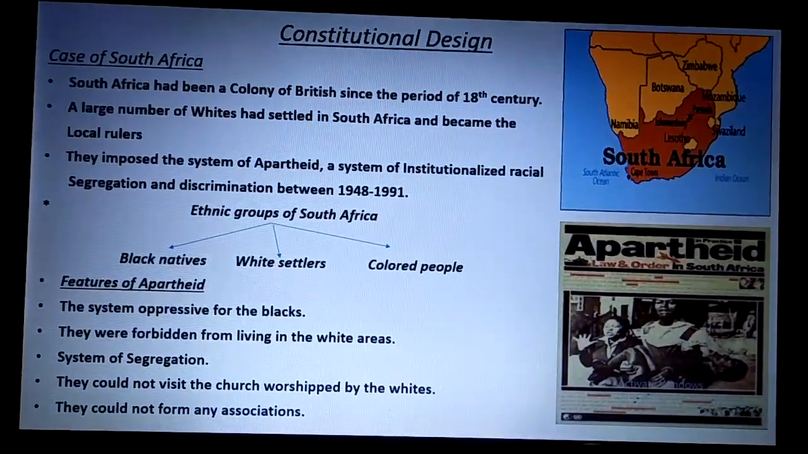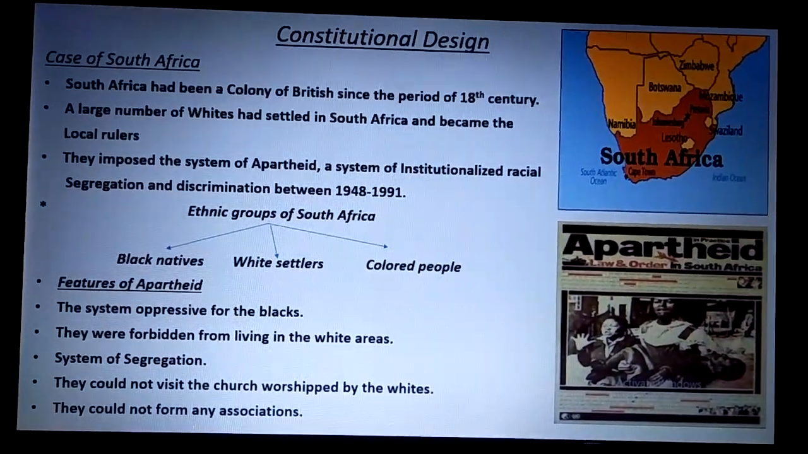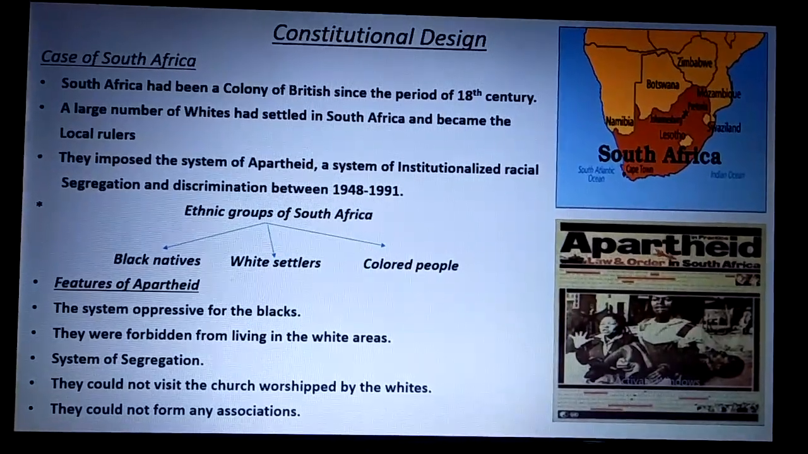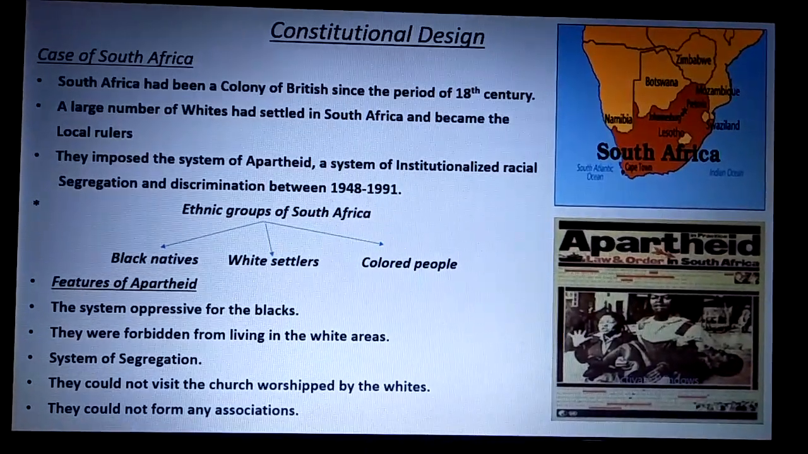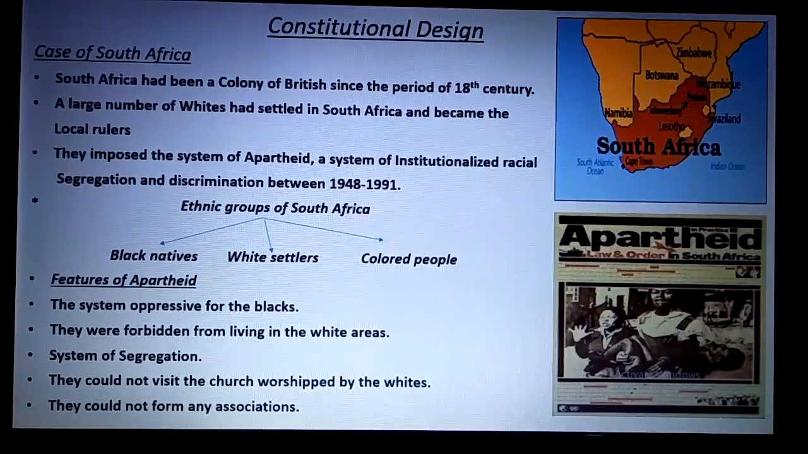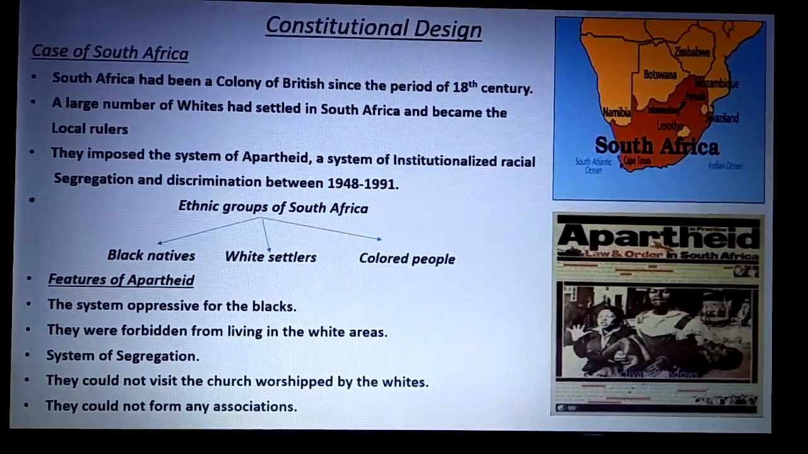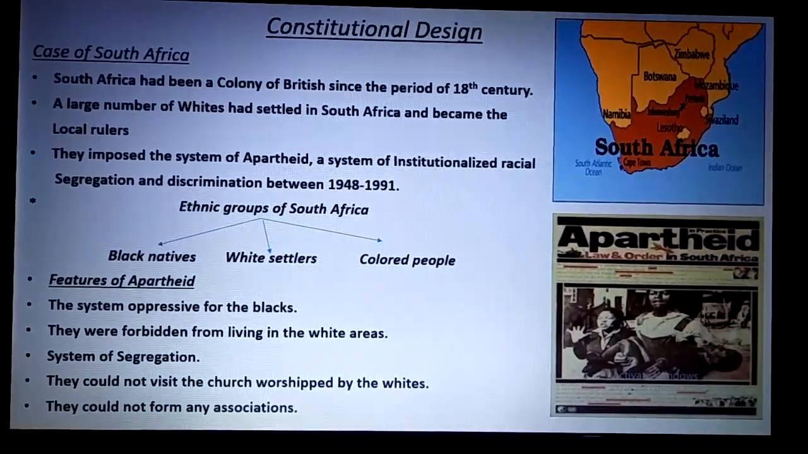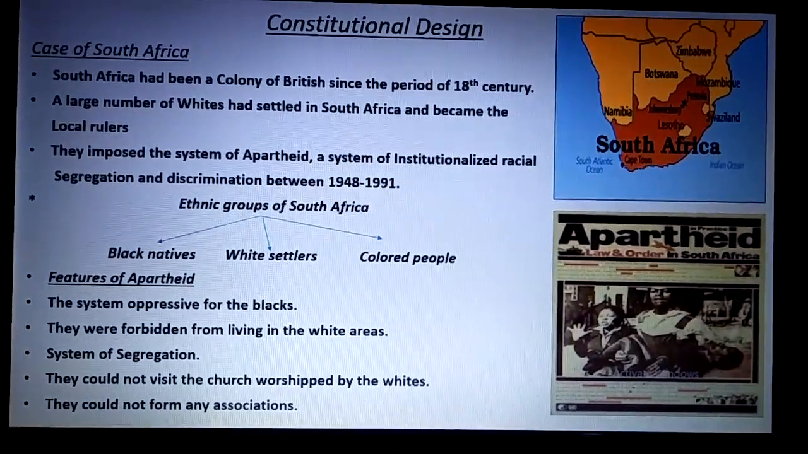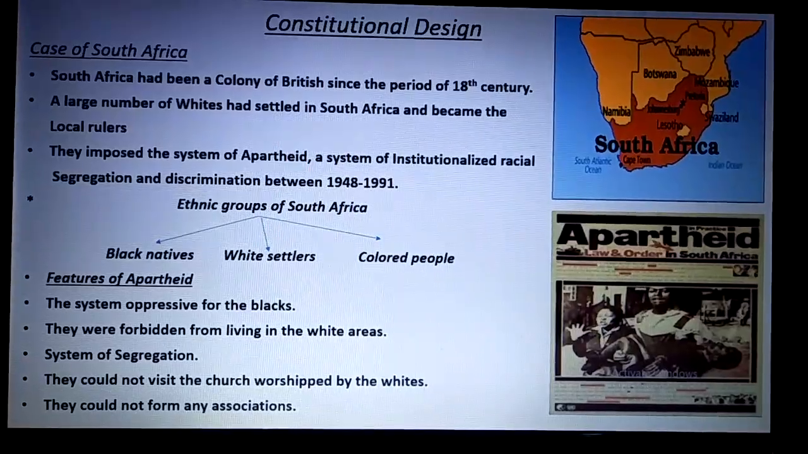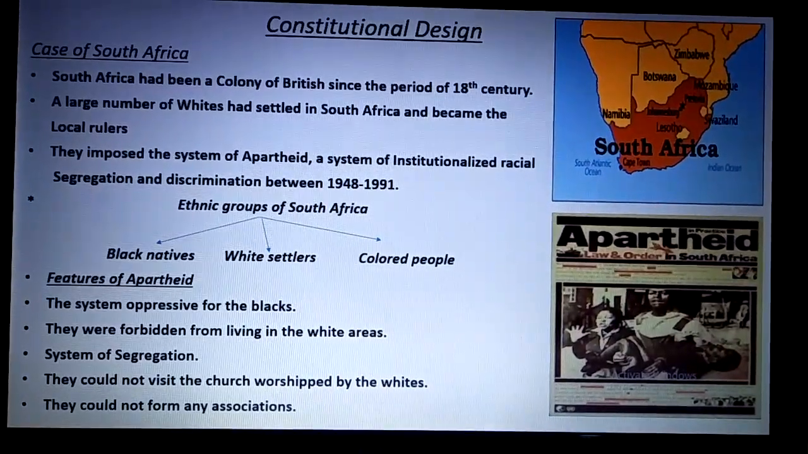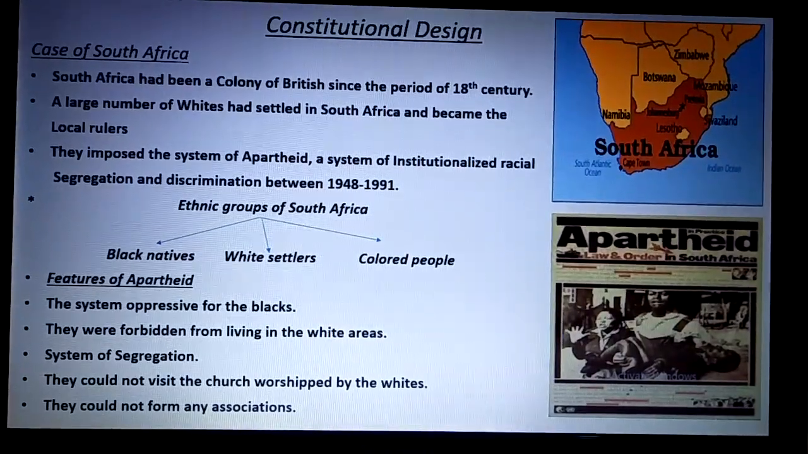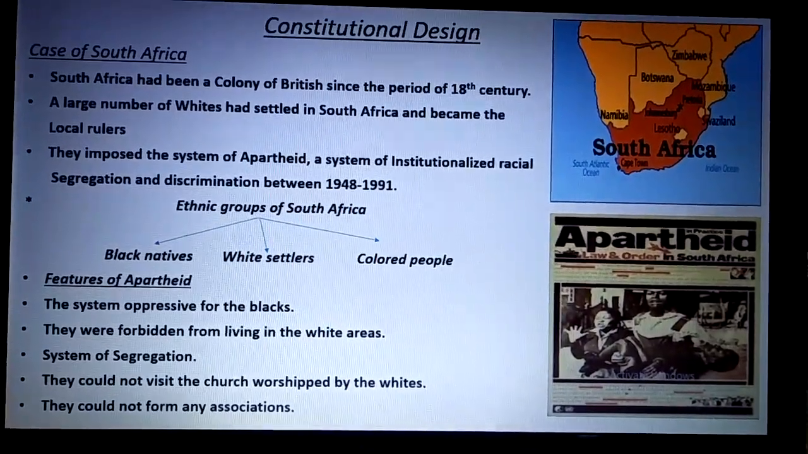Constitutional design. The chapter begins with the case of South Africa. We all know that South Africa had been a colony of the British since the period of the 18th century. Like that of India, South Africa was also a colony, and a large number of white people had settled in South Africa and became the local rulers. And what they did in South Africa, they not only colonized the people of South Africa, but they also instituted a system that was a very oppressive system known as apartheid.